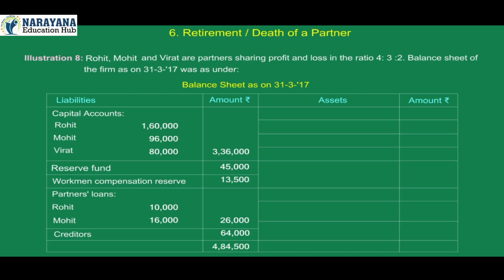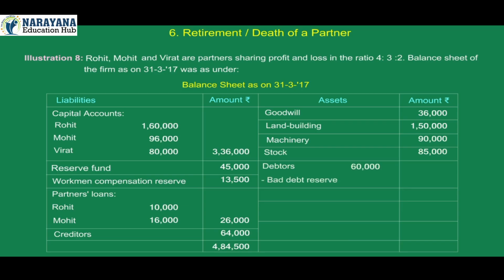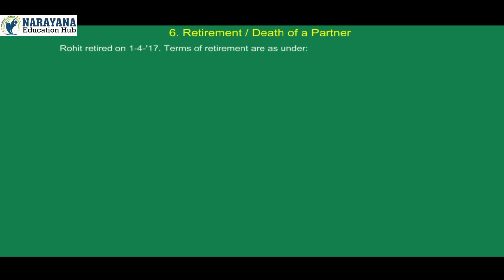Creditors 64,000. Total of liabilities 4,84,500. On the asset side: goodwill 36,000, land building 1,50,000, machinery 90,000, stock 85,000, debtors 60,000, less bad debts reserve 4,000, total 56,000, bank 63,000, advertisement campaign expenditure 4,500, total of asset side 4,84,500. Rohit retired on 1st April 2017.